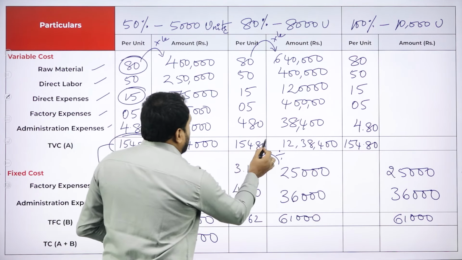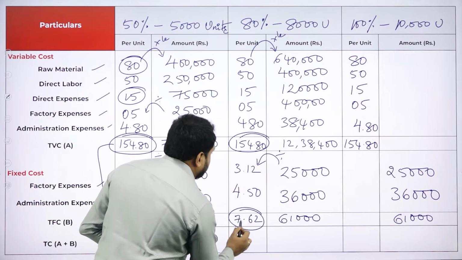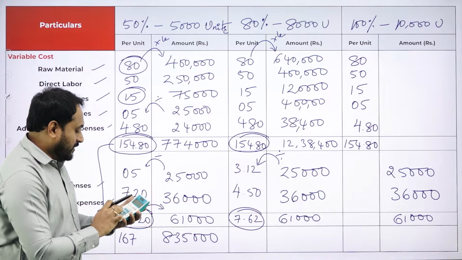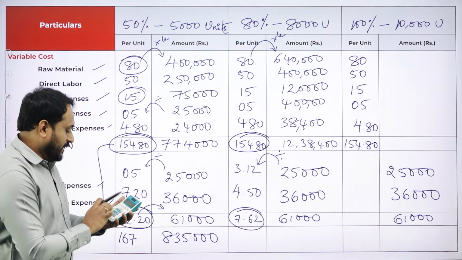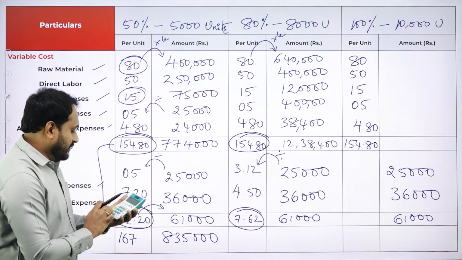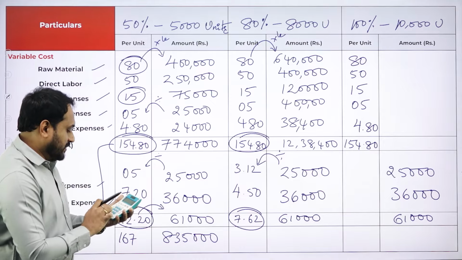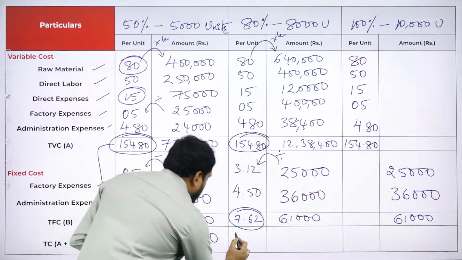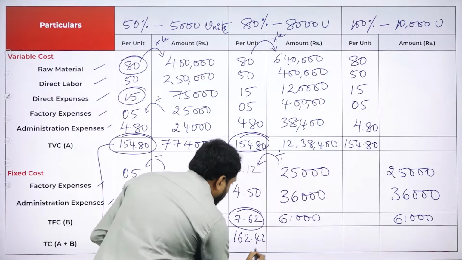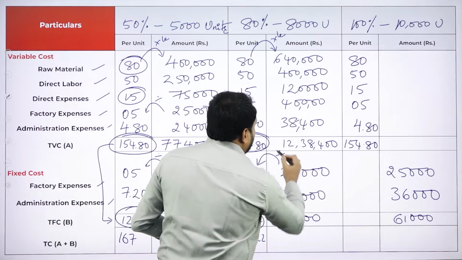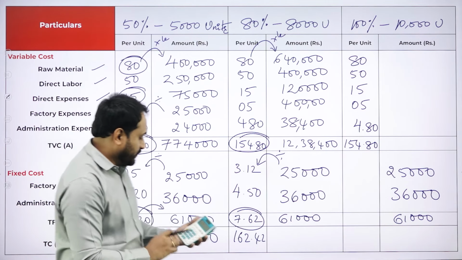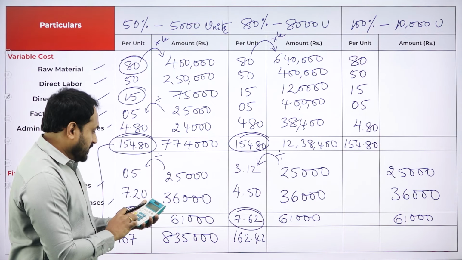Again, we are supposed to add this one and this one. This is where you will actually get, that is 154.80 plus 7.62. So here you get 162.42. Now you need to add 12,32,400 with 61. So you get 1.